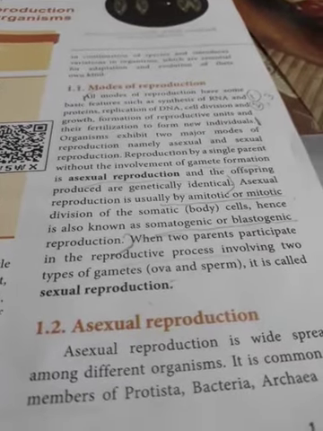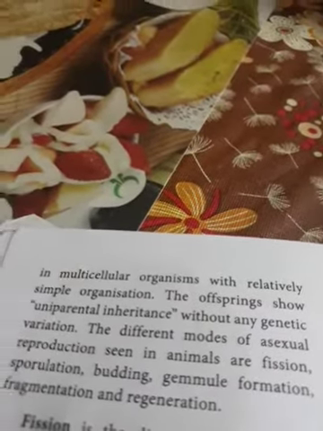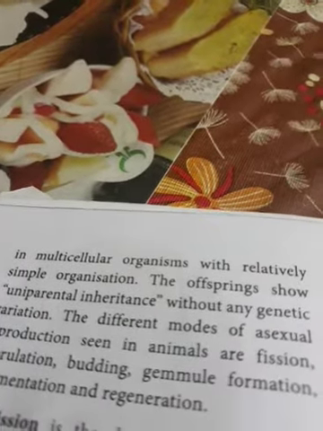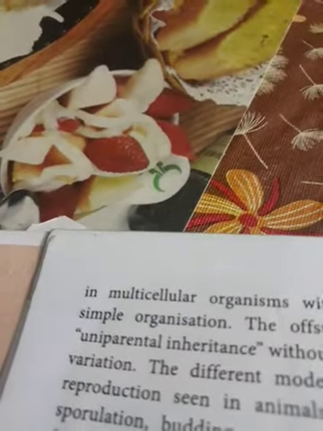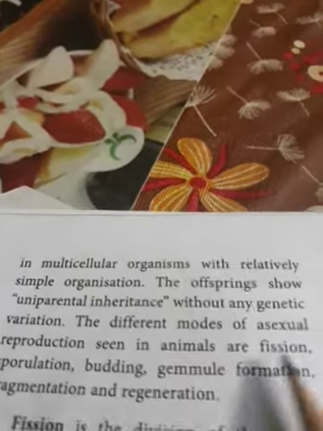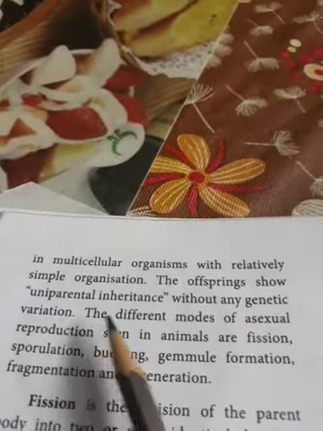It is common in protista, bacteria, archaea, and multicellular organisms which have simple body organization. Mostly unicellular organisms show it, but multicellular organisms whose body has simple organization also show asexual reproduction. The offspring show uniparental inheritance.